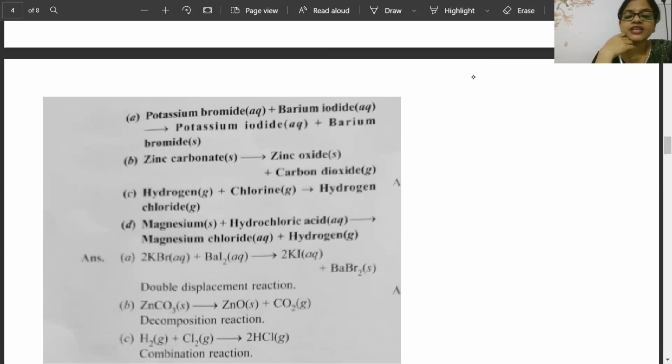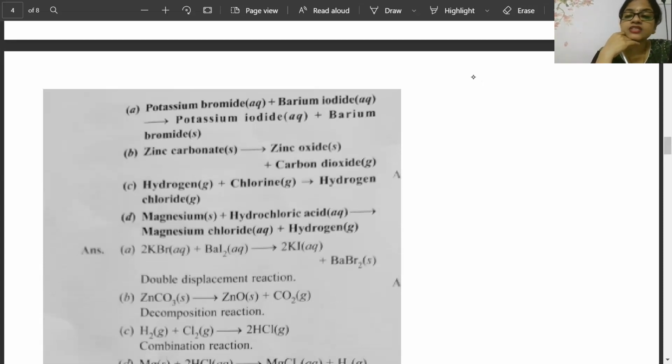Now last one, magnesium. Magnesium is reacting with hydrochloric acid. It is giving magnesium chloride and hydrogen. Easy one.